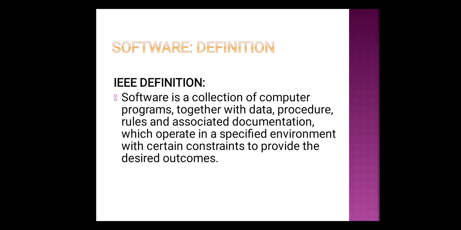See, in this definition also we came across the computer programs, data, and documentation. Other than that, the definition also included procedure and rules. That means whenever you want to develop any kind of software, you need to follow certain procedures. Procedure in the sense how that software has to be developed.